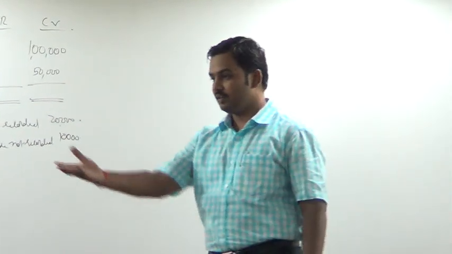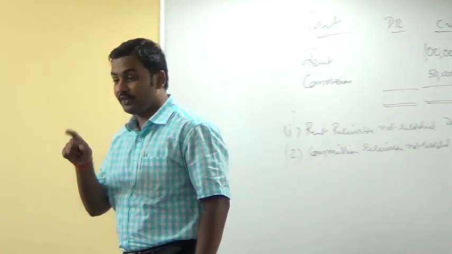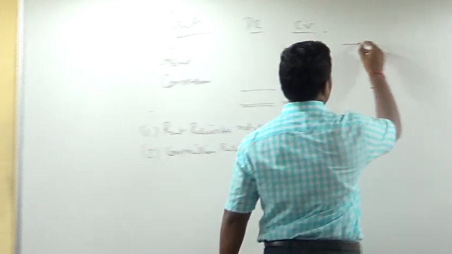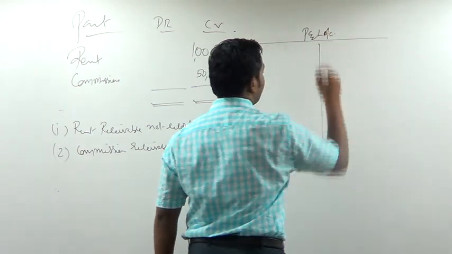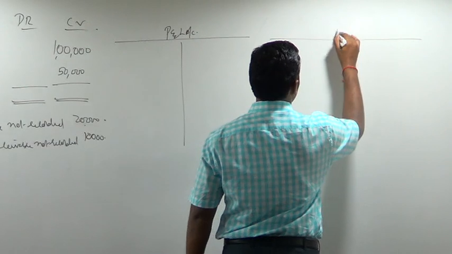So, how are you now going to complete? Let's start. Both these items generally appear in the profit and loss account, and the balance sheet.